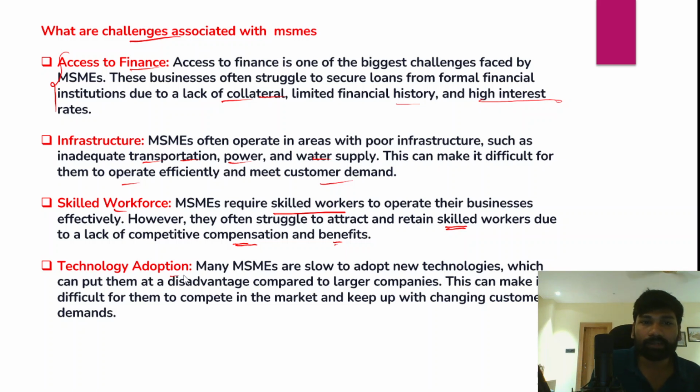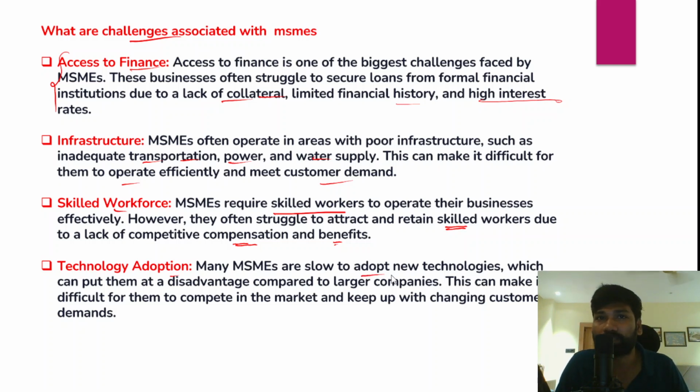And apart from that, MSMEs also lag behind in terms of technology adoption. They very often do not adopt technology efficiently and effectively. Many MSMEs are slow to adopt new technologies. Technology is very important to increase the production and productivity of these MSMEs, so that they would remain competitive. When they increase their production, they would remain competitive with the large scale industrialized or technology adopted capital intensive industries.